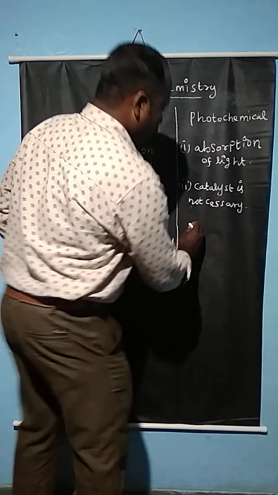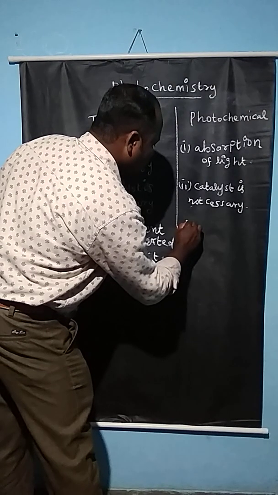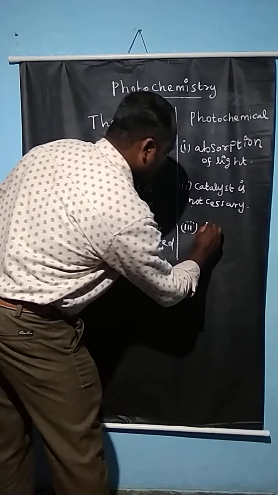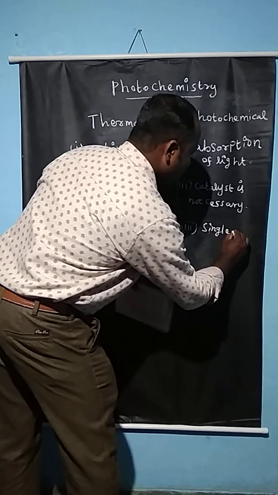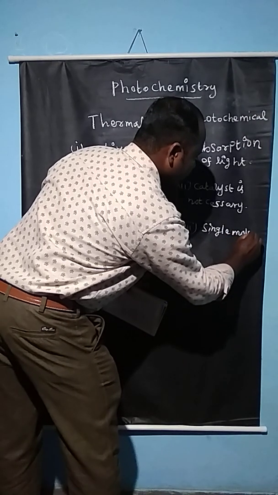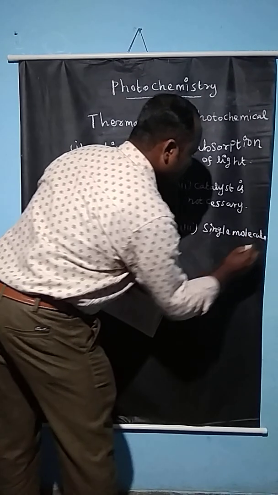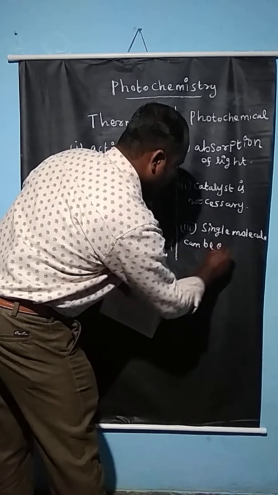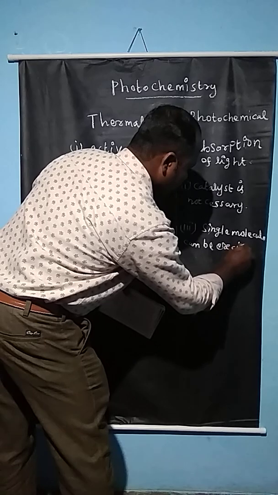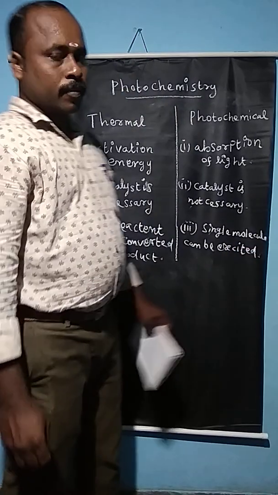In the photochemical reactions, a single molecule can be excited.